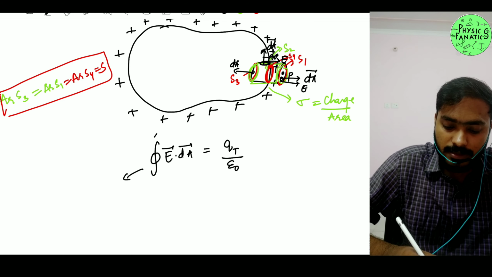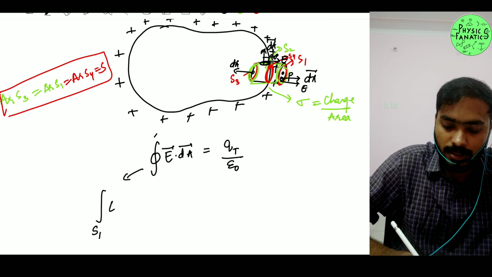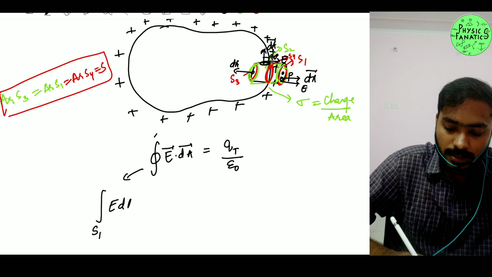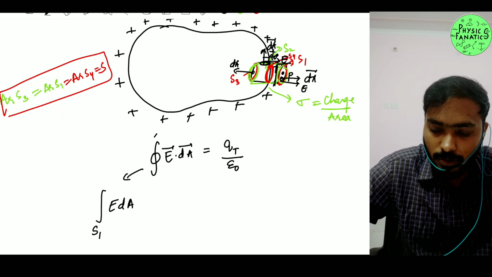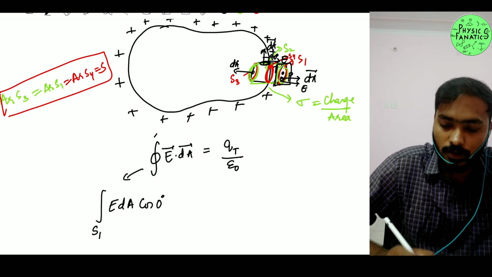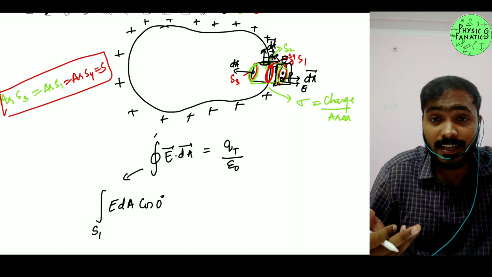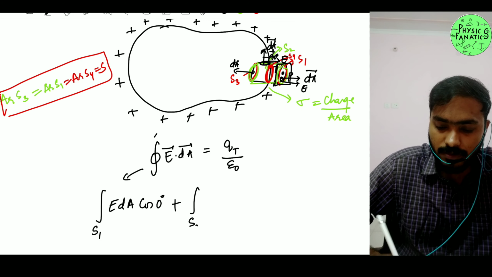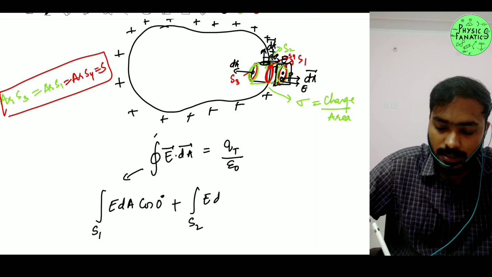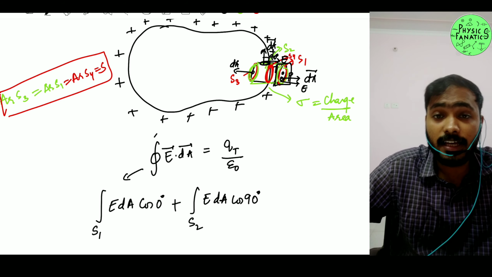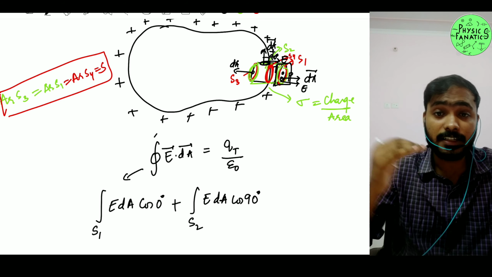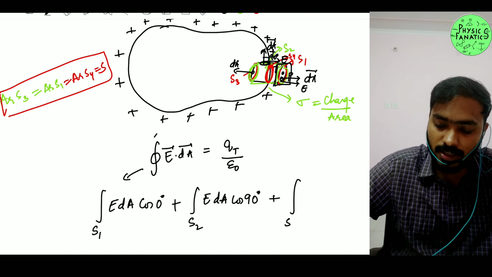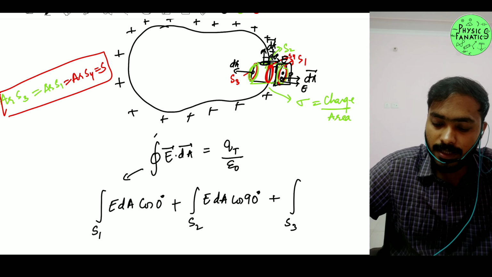So I can expand this into three terms. For S1, the first surface, I can write E dA cos 0, because dA and the electric field have the same direction, so theta is 0. Plus the integration for your S2 surface, E dA cos 90, because the area vector is going up and the electric field is going in the other direction. Plus the integration for your third surface, S3, E dA.